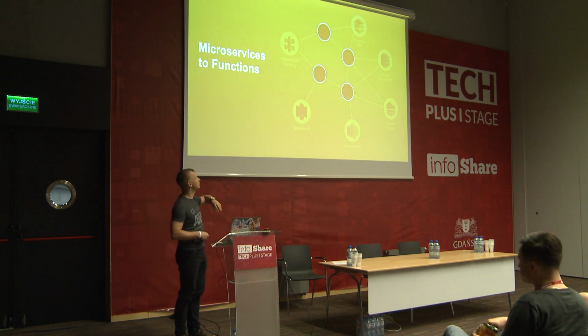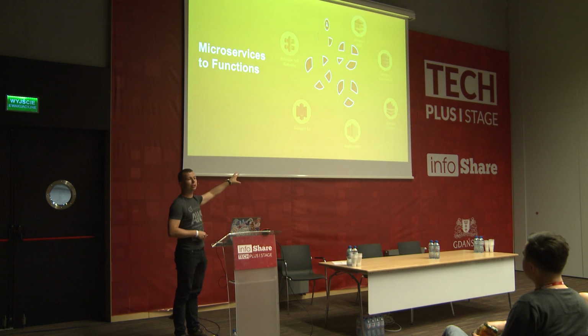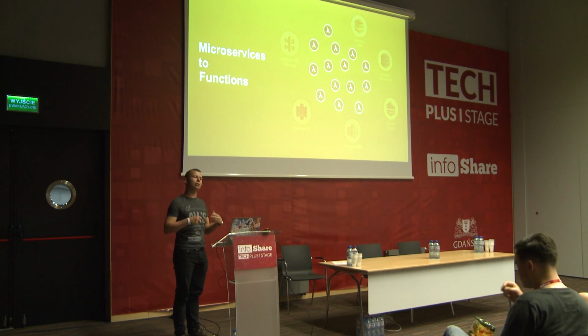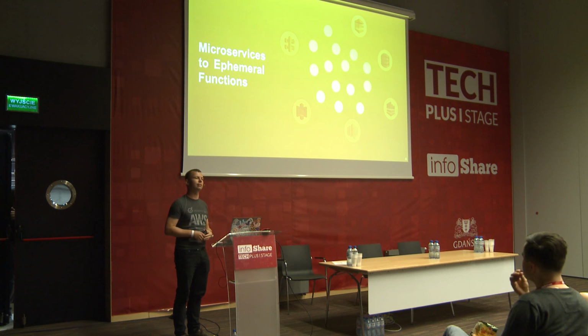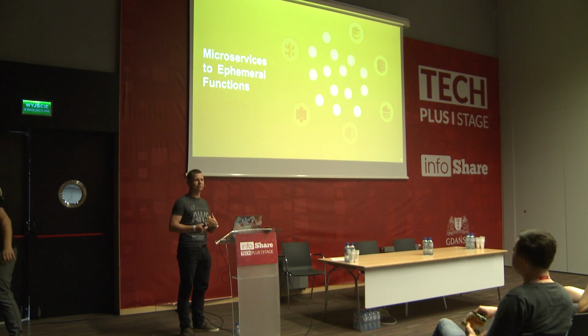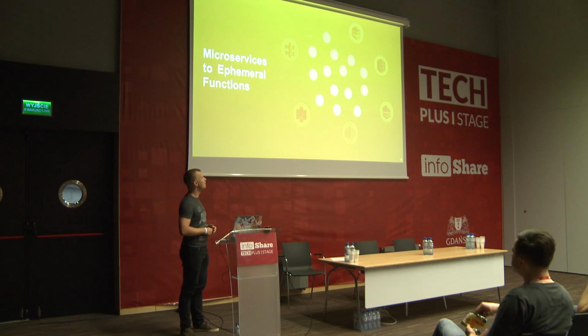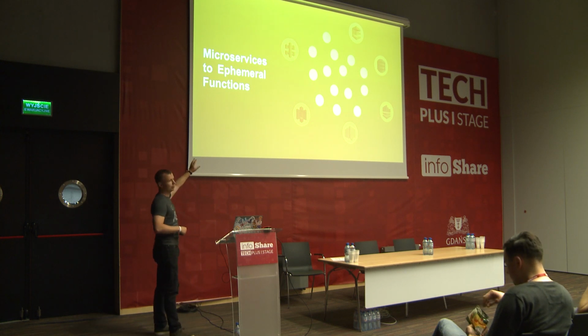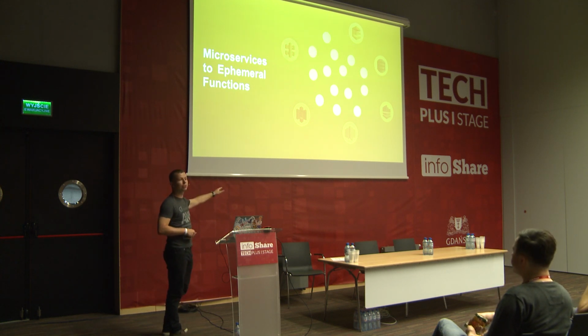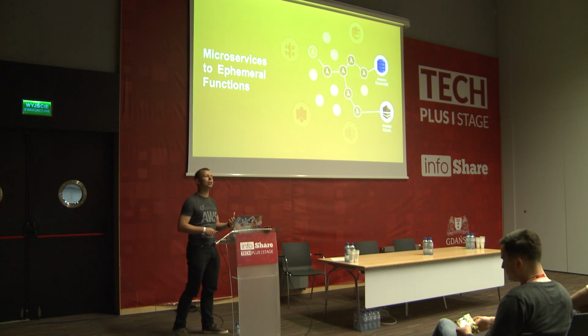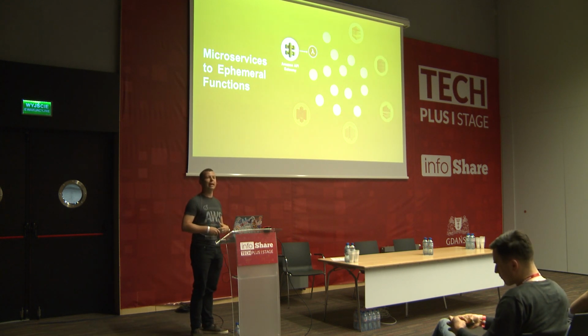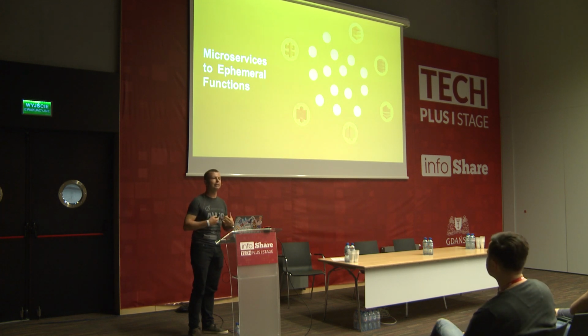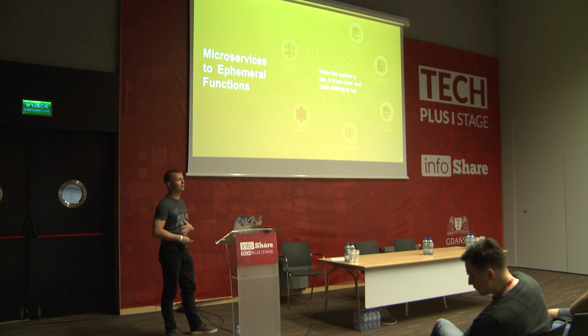But then we started breaking those microservices down even further, and we started calling those things functions. Some people call it function, some people still call it microservice, some people call it nanoservice, but the objective is the same. The point with a function is that if we are not using it, it is sleeping, okay? So we are not paying for it. And if there is some kind of invocation from outside, like an HTTP request, it wakes up, does what we asked it to do, and then goes back to sleep. And this is one of the objectives of serverless.